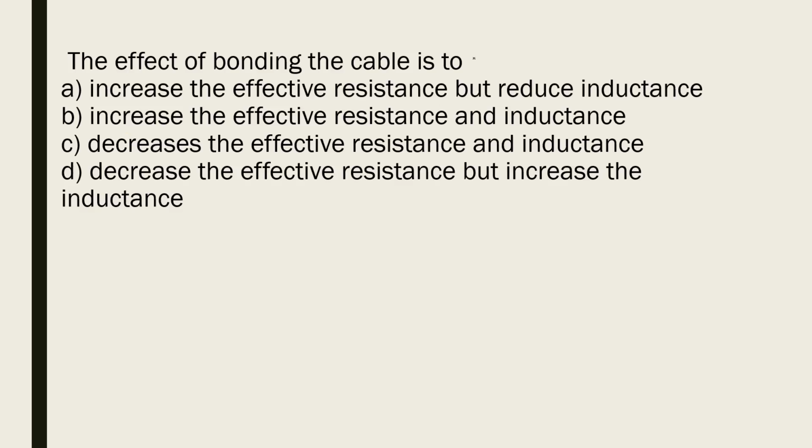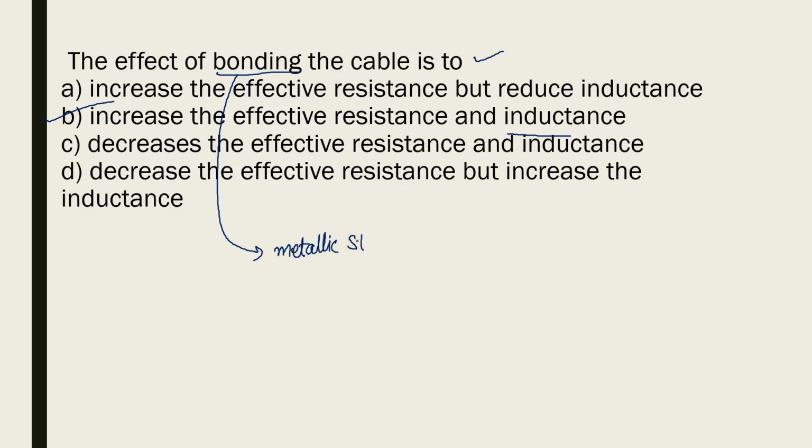Effect of bonding in the cable is to increase the effective resistance and inductance. Okay, so it is right. This bonding is a method which is not basically given in our syllabus, but let me explain what bonding means. Basically bonding is used when metallic sheaths are used.